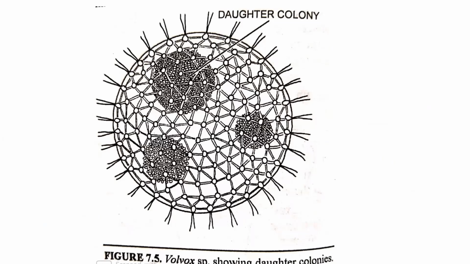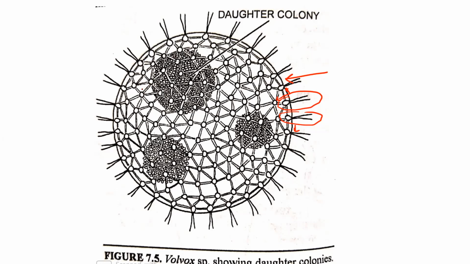Next, in this diagram, the Volvox is showing its daughter colony. So it is a Volvox coenobium, and in the Volvox coenobium there is a large number of cells, as you see in this diagram. So this is one cell, this is another cell. Like that, these cells are connected with one another by cytoplasmic strands. Volvox reproduces by asexual reproduction and sexual reproduction.